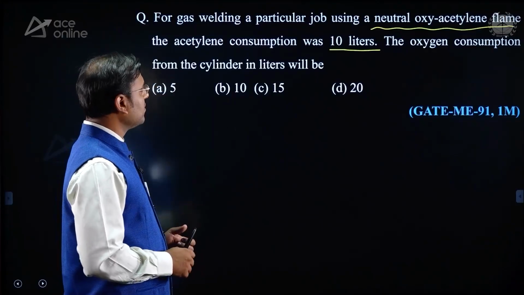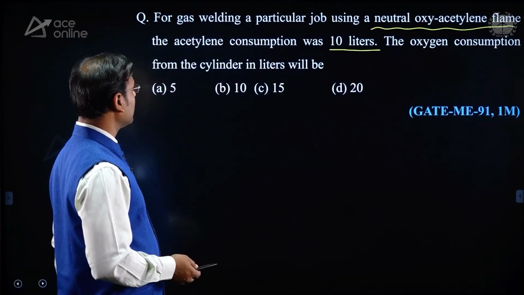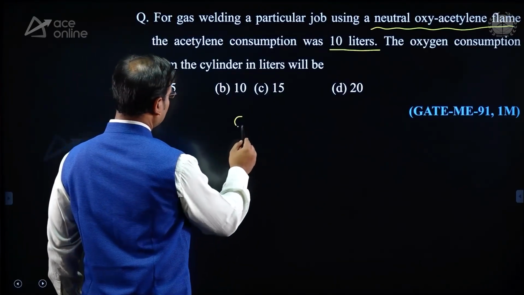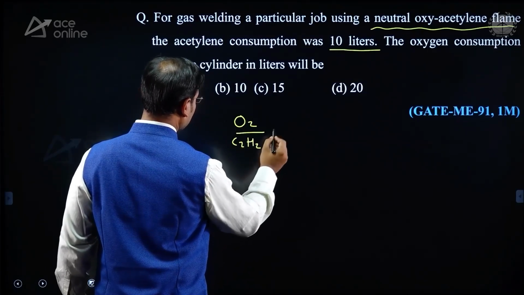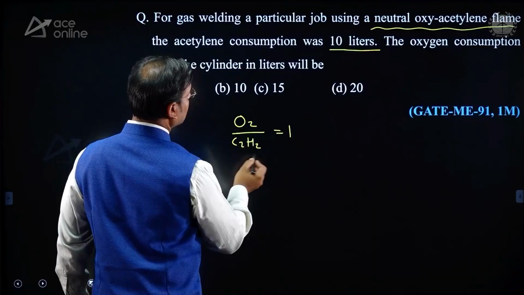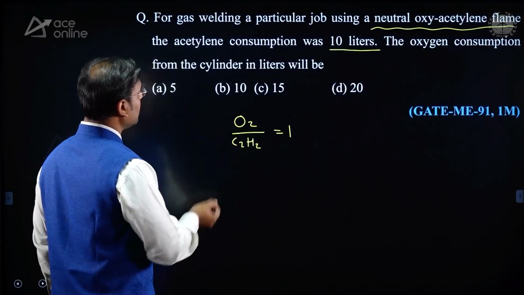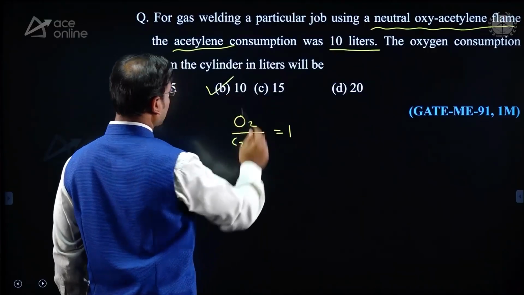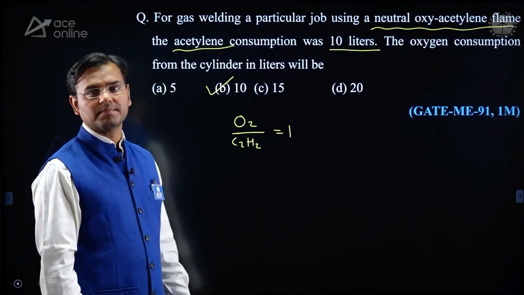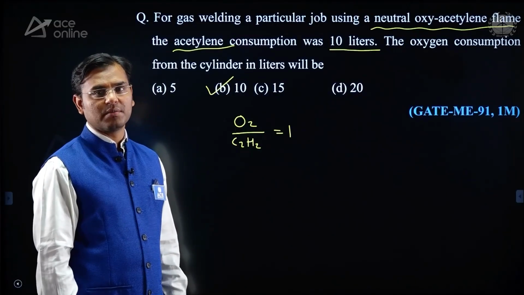The acetylene consumption was 10 liter. The oxygen consumption from the cylinder: again a neutral flame, so I am writing O2 to C2H2 is equal to 1. If the acetylene consumption is 10 liter, then the oxygen is also 10. Then the correct option is option B.